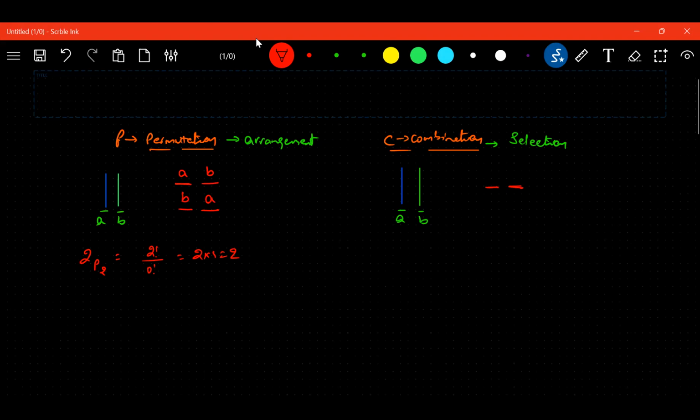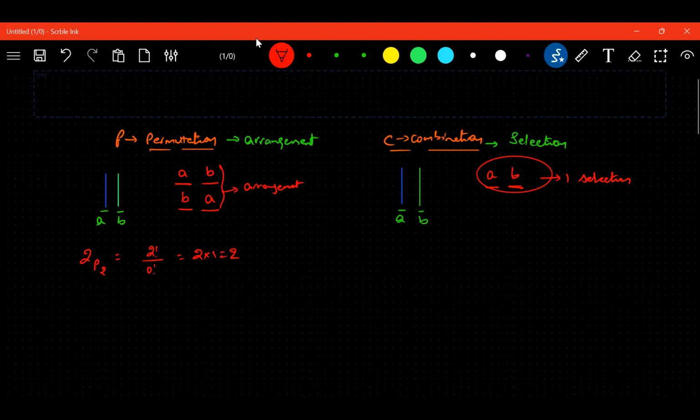A and B, or B and A, both are the same combination, no? Both two at a time. Here only one selection is possible. I am selecting, not arranging.